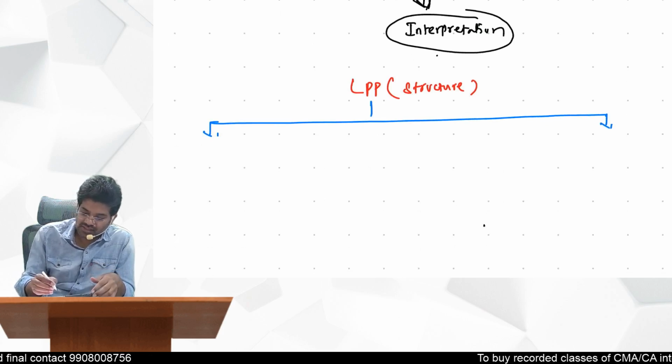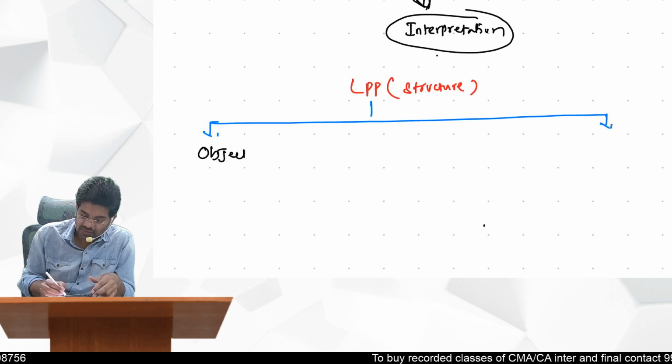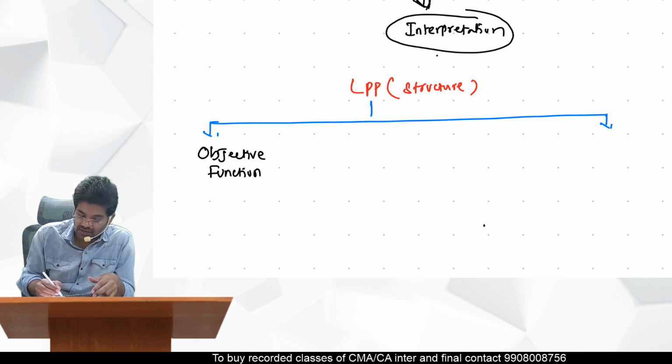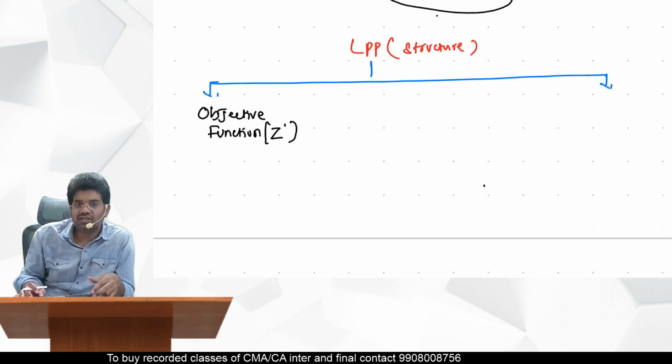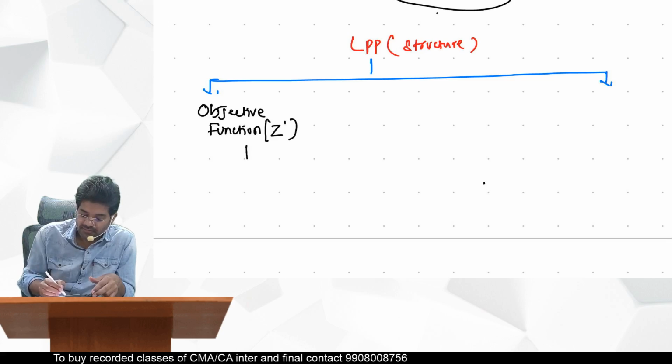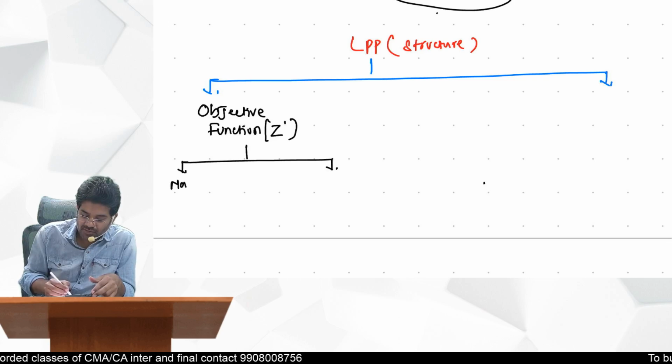First one is objective function, represented by Z, capital Z. So this objective could be what? It could be maximization. Maximization of what?